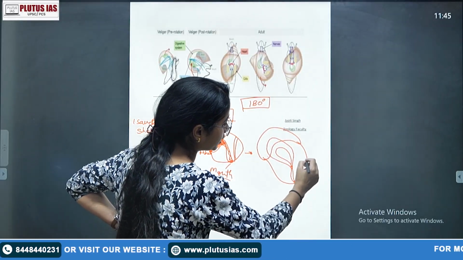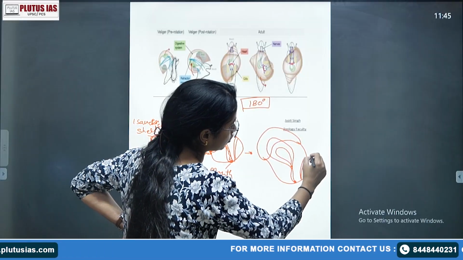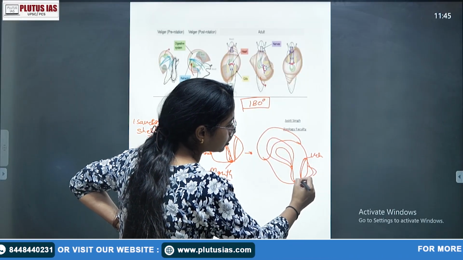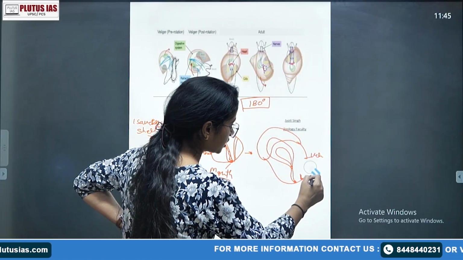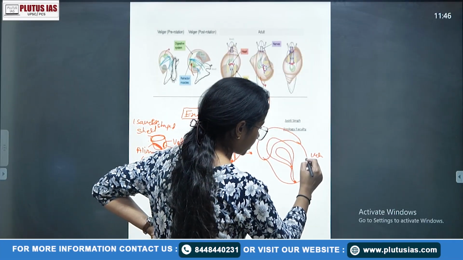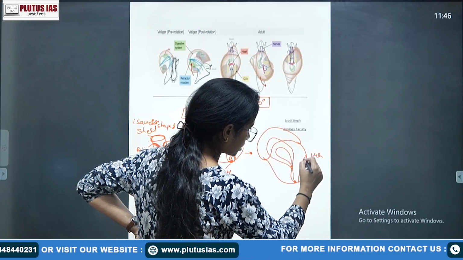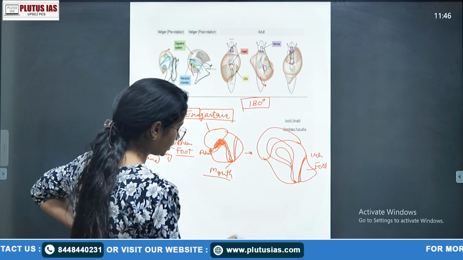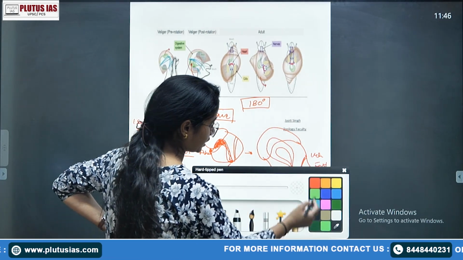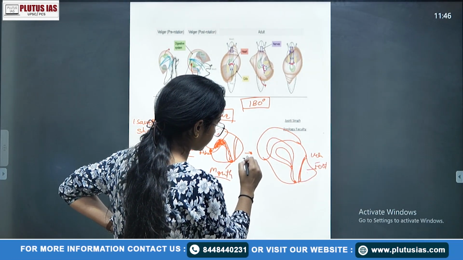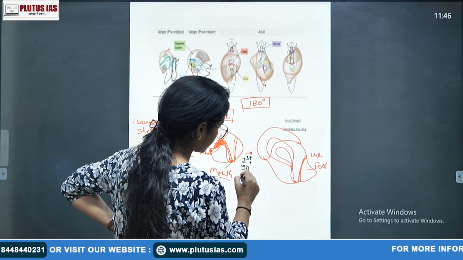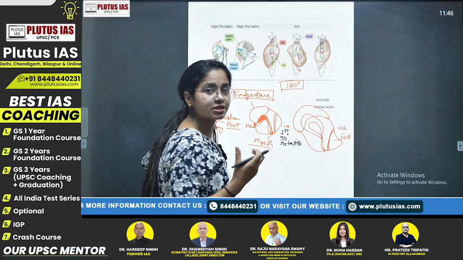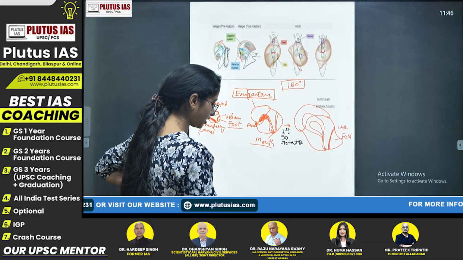Here again this is your foot and velum, keep it continuously. Of course this is also growing. This foot region is also growing, so you can write it like that. This is your foot region. Here this is your first 90 degree rotation. You can even write it like that, the first 90 degree rotation. The anus is moving, the mouth is stable, okay. One end is only moving, the second end is stable.